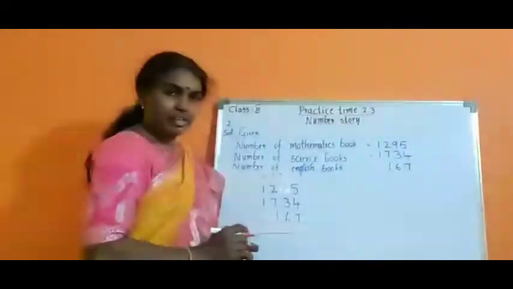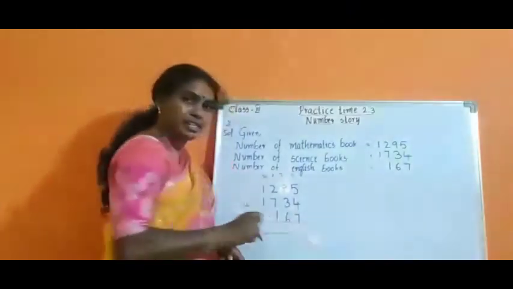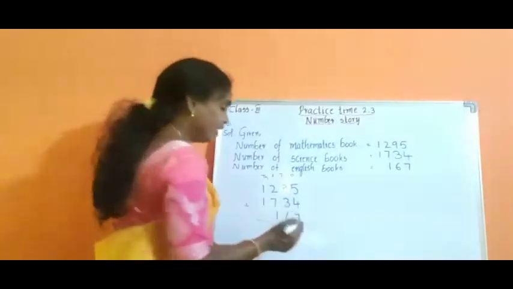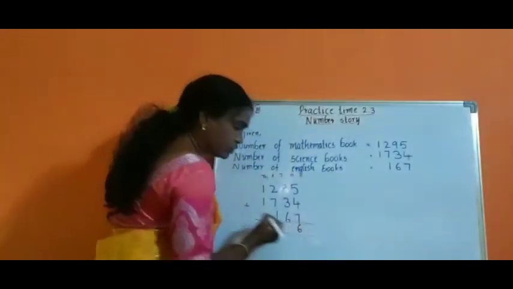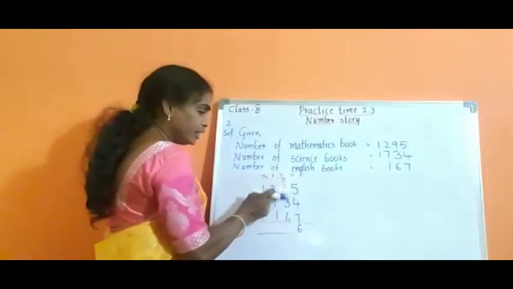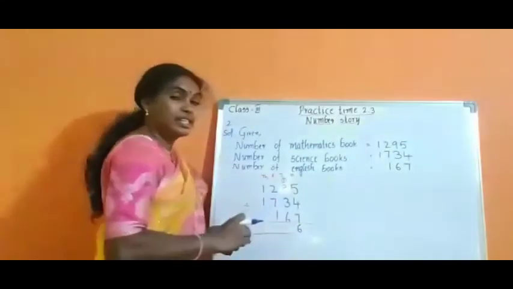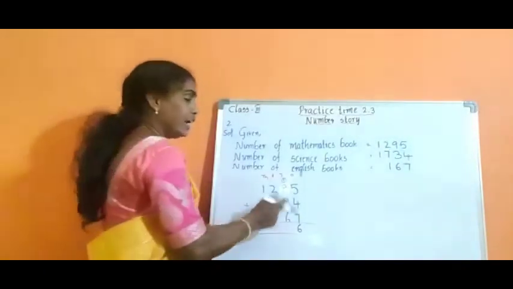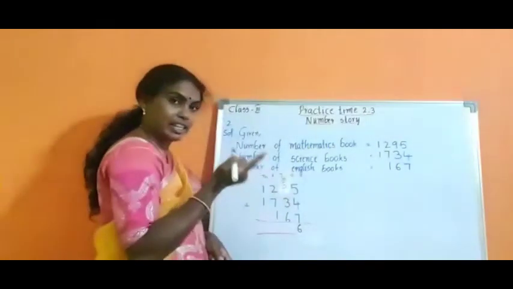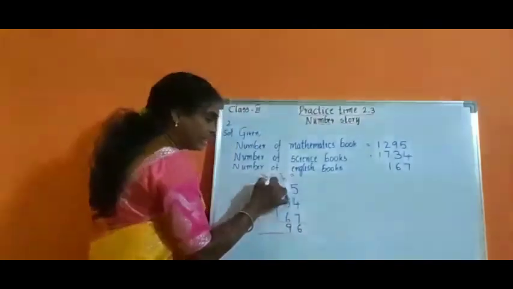Let us add the ones column first. 5 plus 4 is 9, isn't it? 9 plus 7 is 16. So 16 is a 2-digit number. So we write 6 down and 1 carried over to the next place. Now in the tens place, 9 plus 3 is 12. 12 plus 6 is 18. 18 plus 1 which is carried over is 19. 19 is again a 2-digit number. So we write 9 here and 1 carried over to the hundreds place.